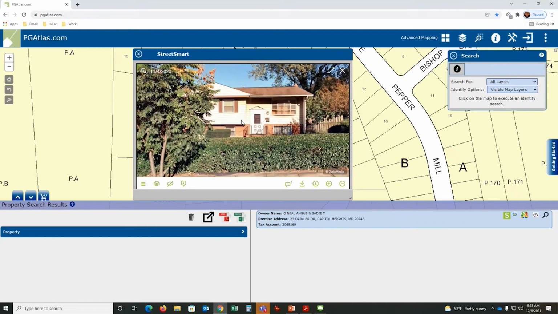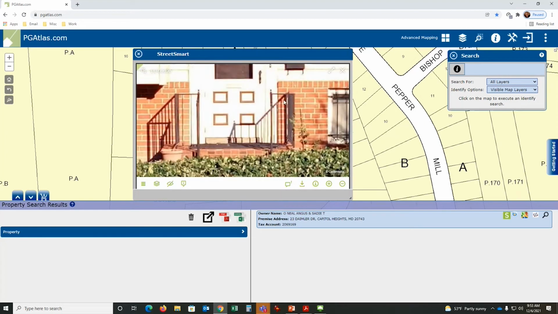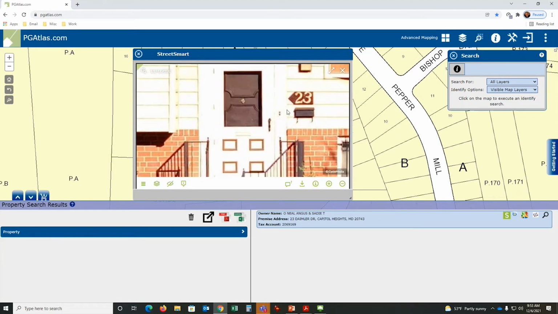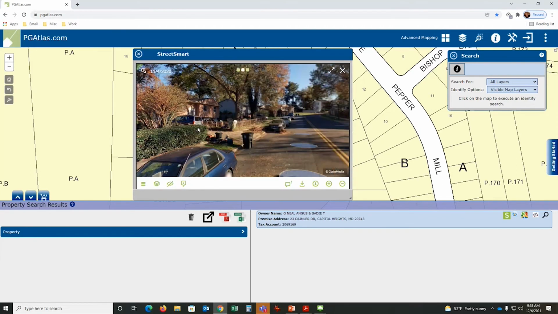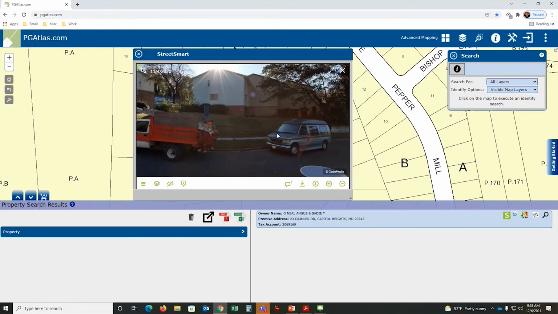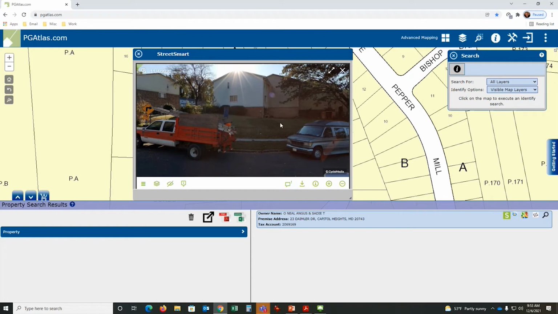What's nice about it is that it is similar to Google Street View, but it's current and we can control it. You can pan out, zoom around, look at the different areas in the neighborhood, but it's current. And we're actually capturing more streets than Google Street View does. We're trying to get into apartment complexes and schools, and into more of the areas for public safety.